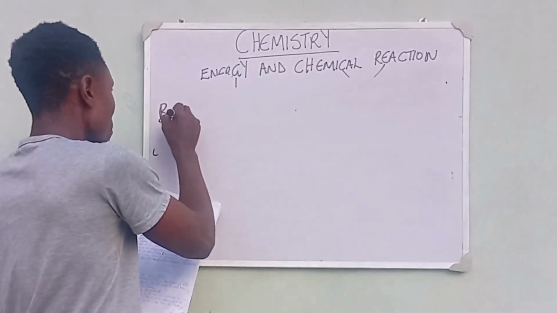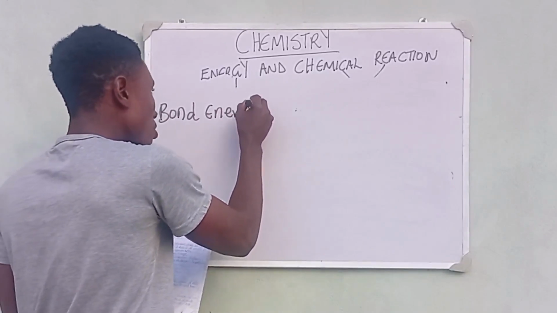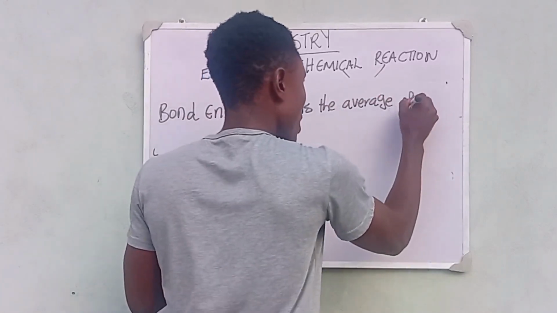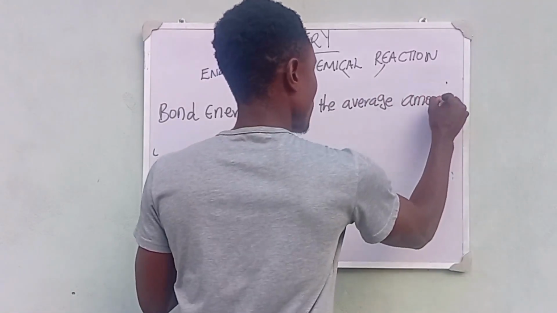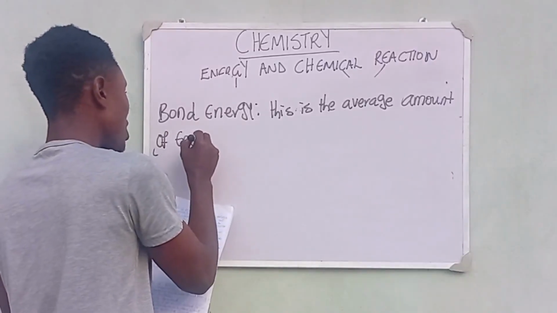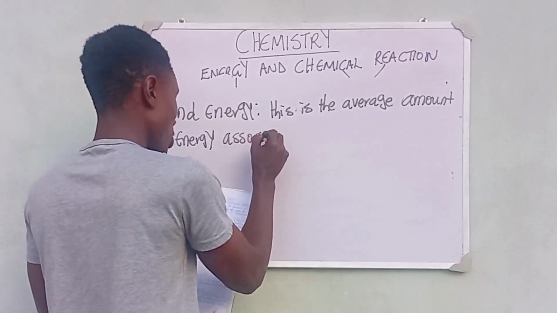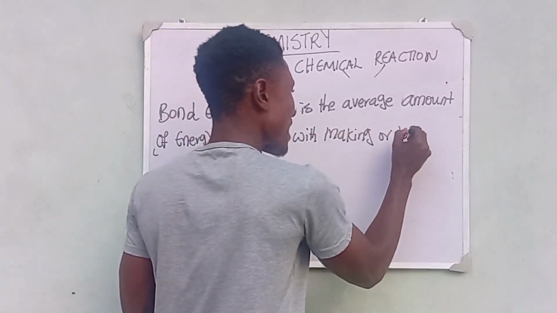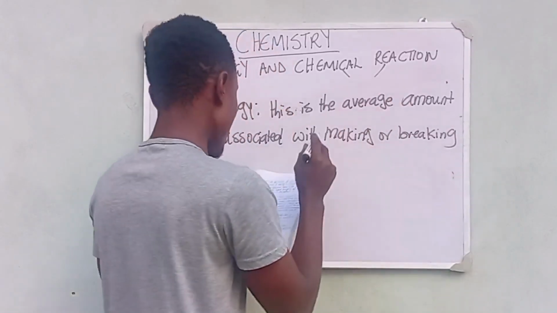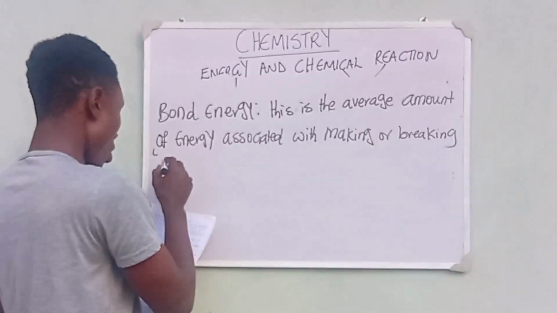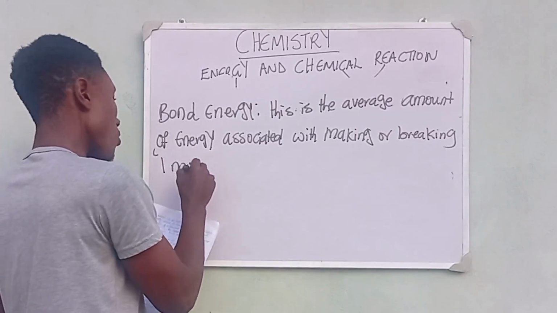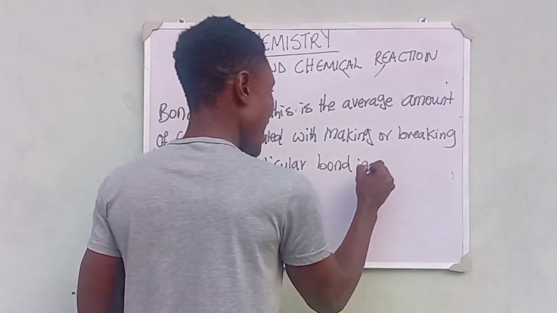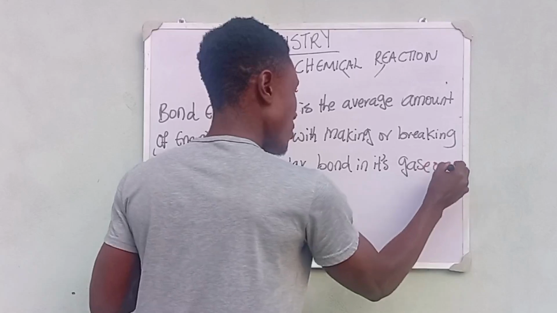So we say the bond energy is the average amount of energy associated with the making or the breaking of 1 mole of a particular bond in its gaseous state.